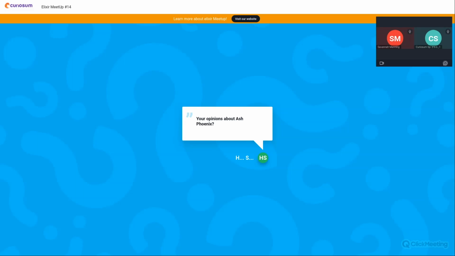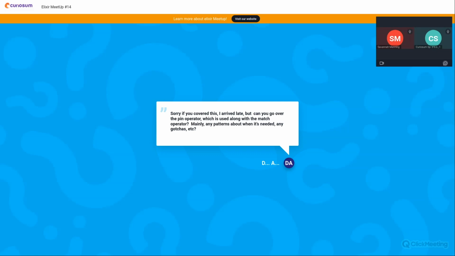Okay, we have another question. The pin operator. Yeah, so the pin operator will keep your previous value, so it doesn't allow you to rebind. Mainly any patterns about when it's needed, any gotchas? I mean, you'll kind of just see this in practice. So my recommendation is just to play around with pattern matching, and you can use the pin operator in testing and stuff to see how that changes your results. But yeah, it just keeps the value from what it was previously set to.